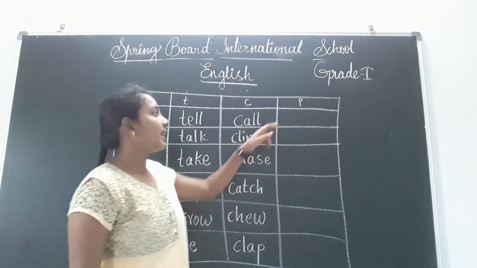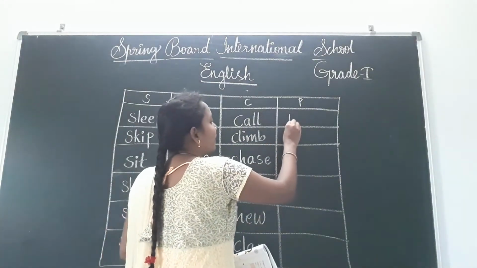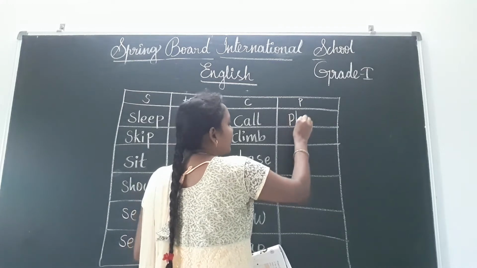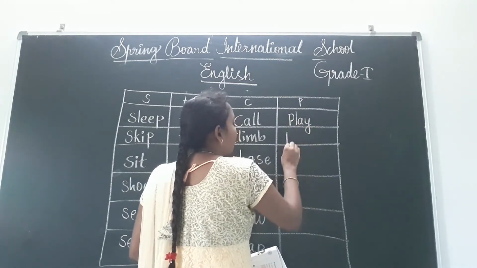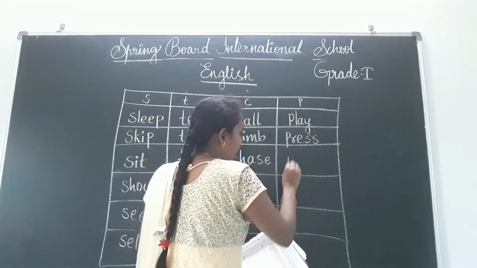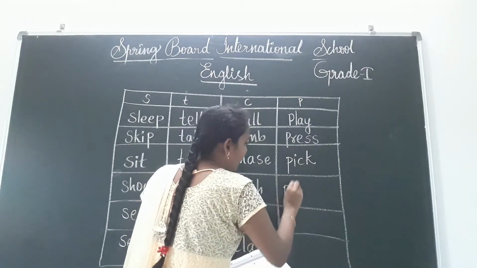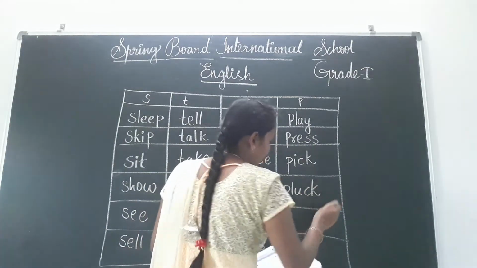Okay, next letter is P. Let's see. P, play. You all like playing, now? P-L-A-Y, play. P-R-E-S-S, press. P-I-C-K, pick. P-L-U-C-K, pluck.